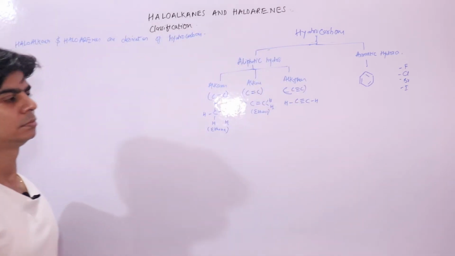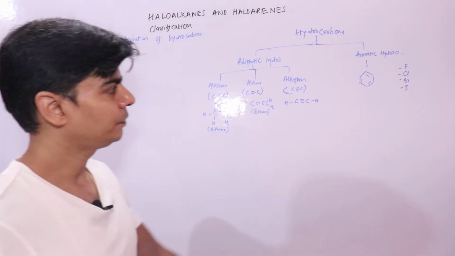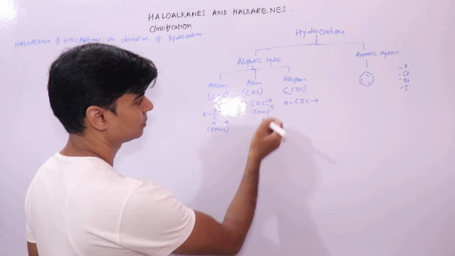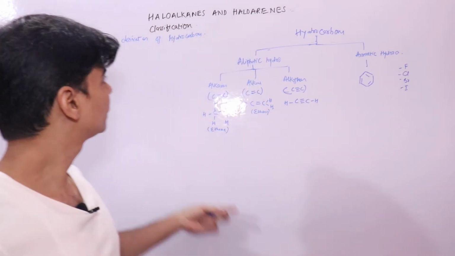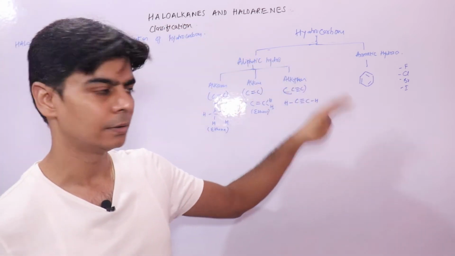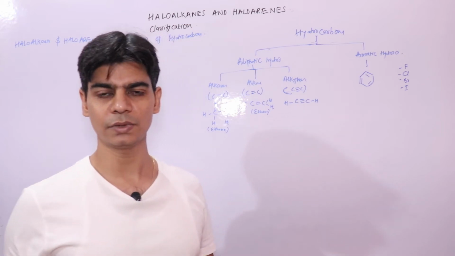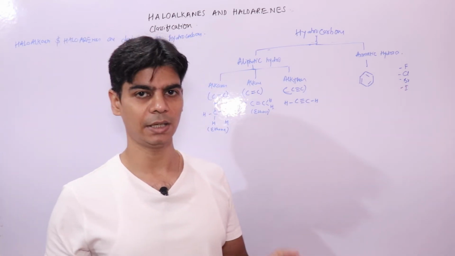So if I replace any of these hydrogen atoms with a halogen atom, what I will get is a haloarene or a haloalkane. We know that benzene also has hydrogen atoms. If I replace any of the hydrogen atoms with any of these halogen atoms, what I will get is a